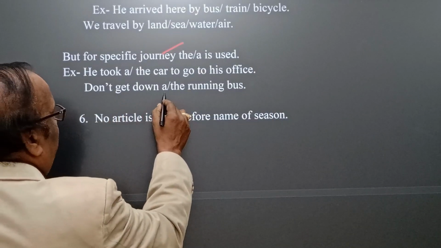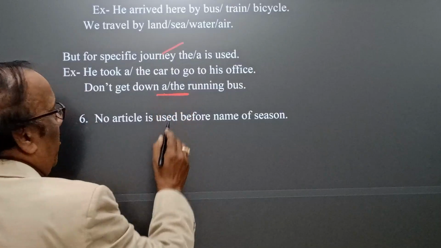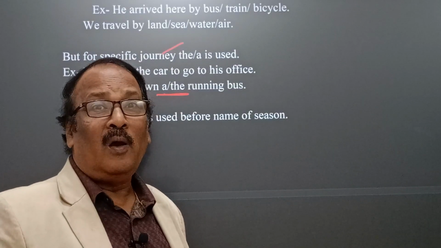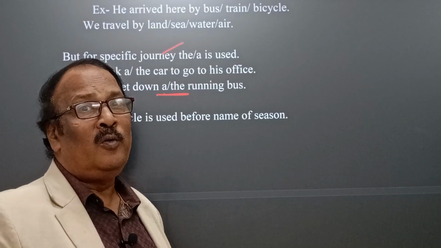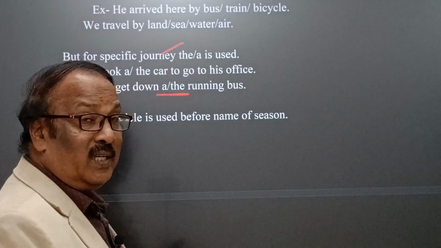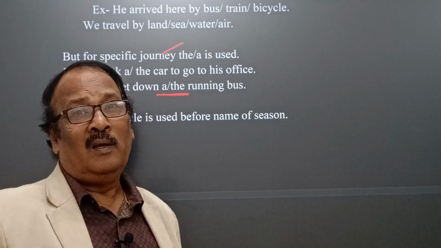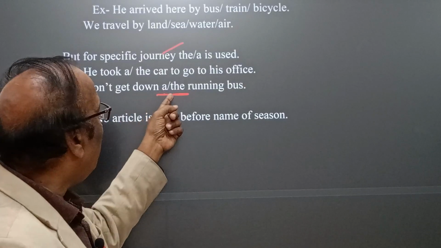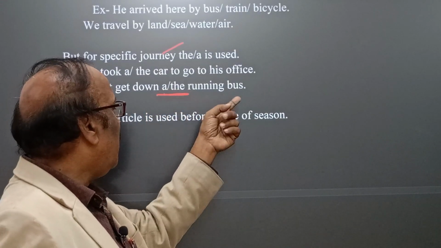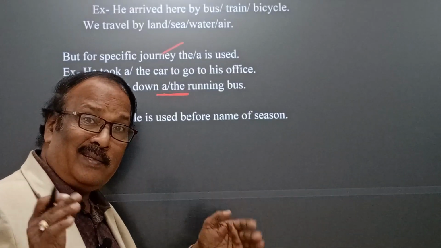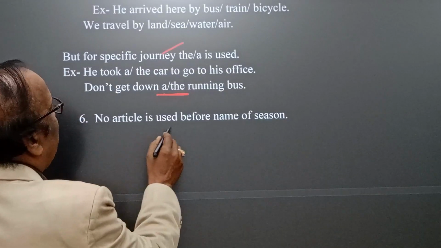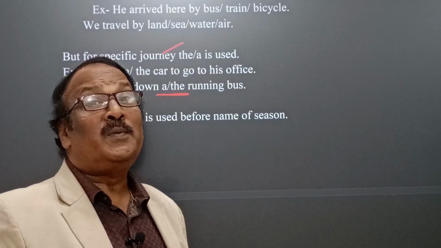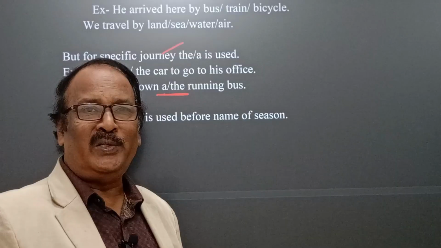Don't get down from a running bus. Naturally, whatever the bus may be, whenever it is running, it is objected not to get down, because there is every possibility of falling and getting injured. Here we find don't get down from the running bus or running train. Now come to this: no article is used before names of seasons. For example, spring is the king of all seasons.